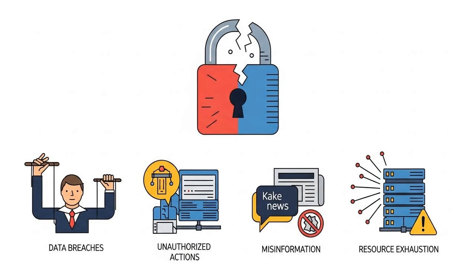loss of customer trust. Second, when AIs are connected to other systems through plugins, the risk of unauthorized actions skyrockets. A successful injection can trick the AI into deleting files, wiping databases, making fraudulent purchases with a stored credit card, or sending phishing emails from the user's account. It effectively gives the attacker control over any tool the AI can use. Third, prompt injection turns AI into a powerful engine for misinformation and disinformation.